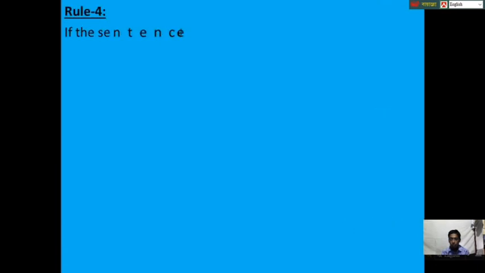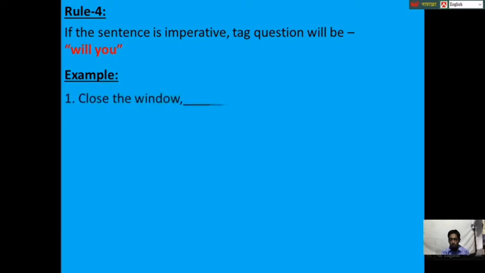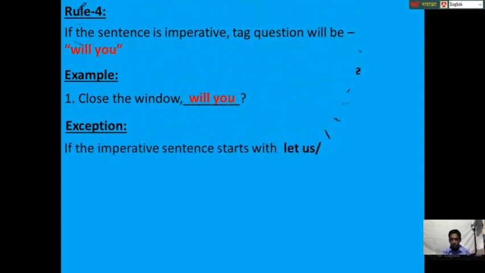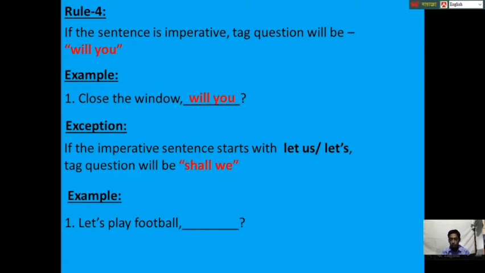Rule 4. If the sentence is imperative, tag question will be will you. For example, close the window. It is an imperative sentence, so tag question will be will you. Here we see an exception. If the imperative sentence starts with let us or let's, tag question will be shall we. For example, let's play football. Here this sentence starts with let's, so tag question will be shall we.